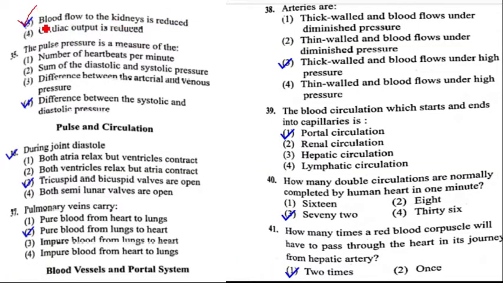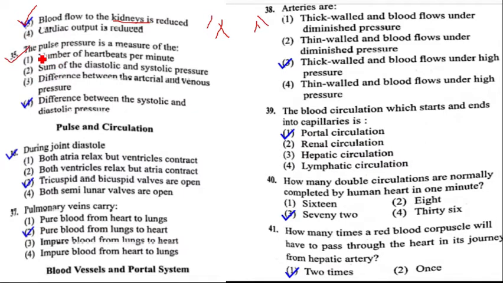It is correct. Blood flow to the muscles is increased during heavy exercise. To stabilize this, blood flow to the kidney is reduced, but blood flow to the muscles is increased. Hence question number 34, option 3 is the correct answer.